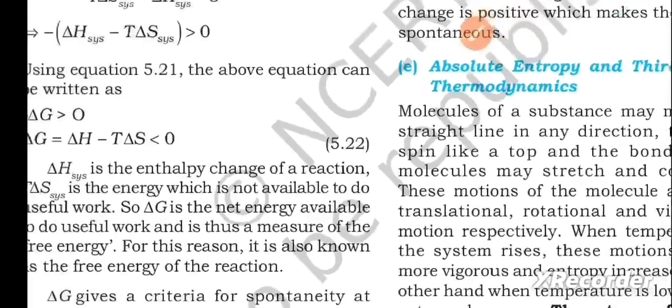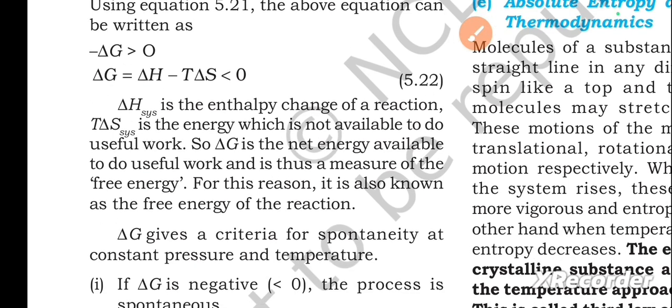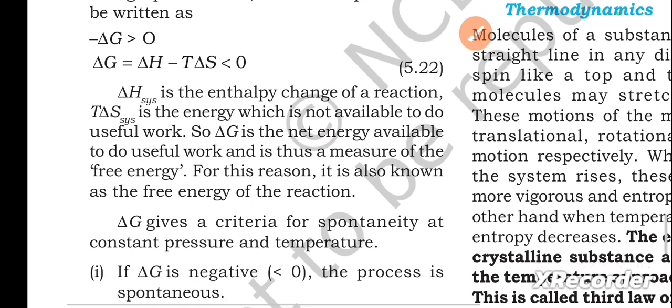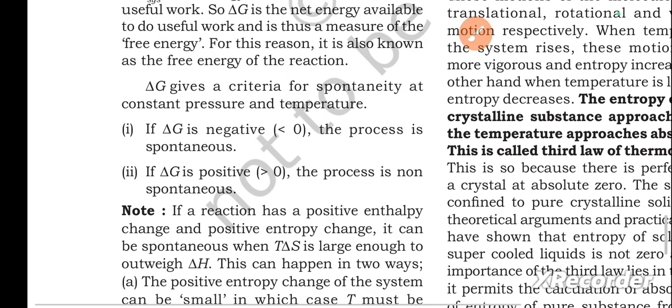Now, delta H system is the enthalpy change of a reaction. T delta S system is the energy which is not available to do useful work. So, delta G is the net energy available to do useful work and is thus a measure of the free energy. For this reason, it is also known as free energy of the reaction. Delta G gives a criteria for spontaneity at constant pressure and temperature.